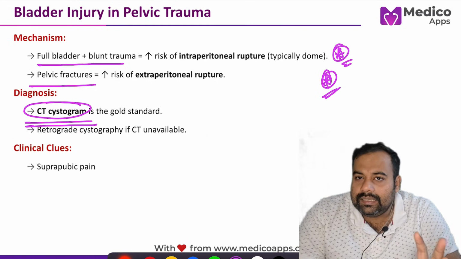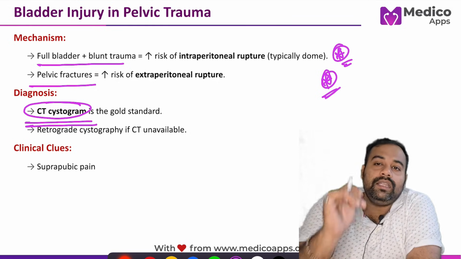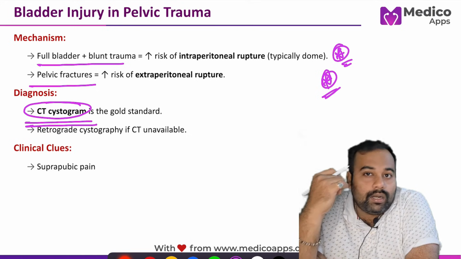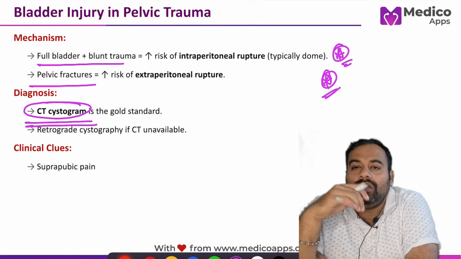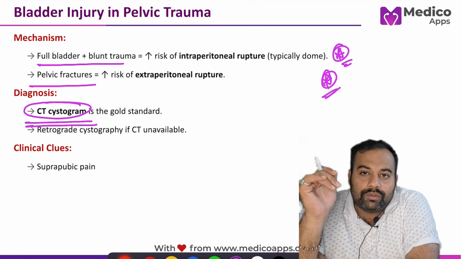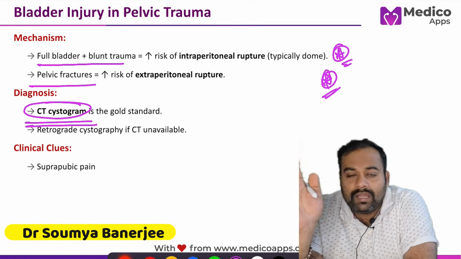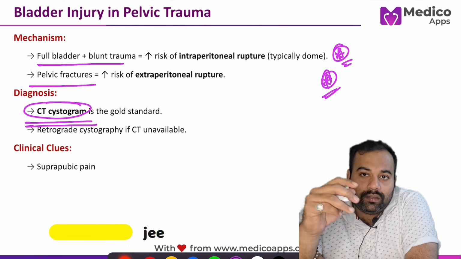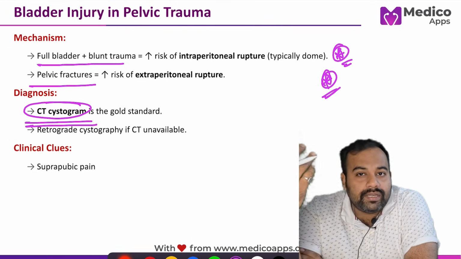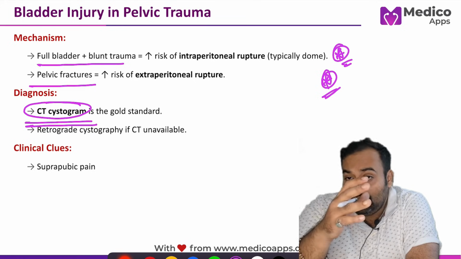What are the clinical clues to understand this scenario? There will be a history of blunt trauma abdomen, and in a few cases, trauma associated with pelvic fracture is also mentioned.